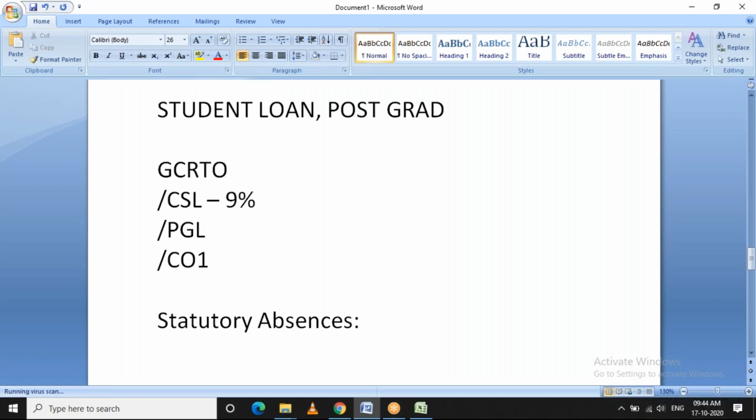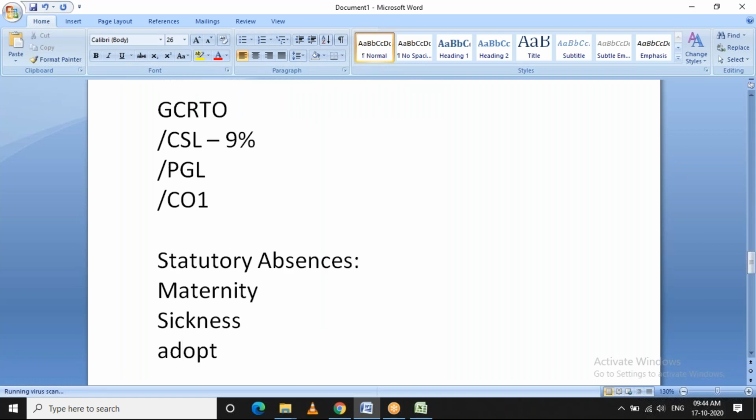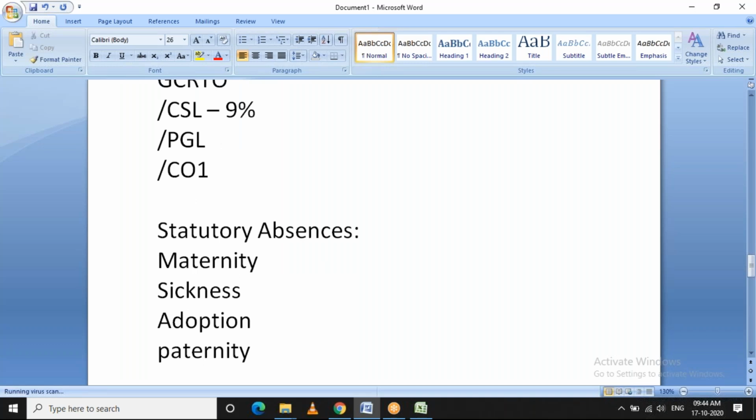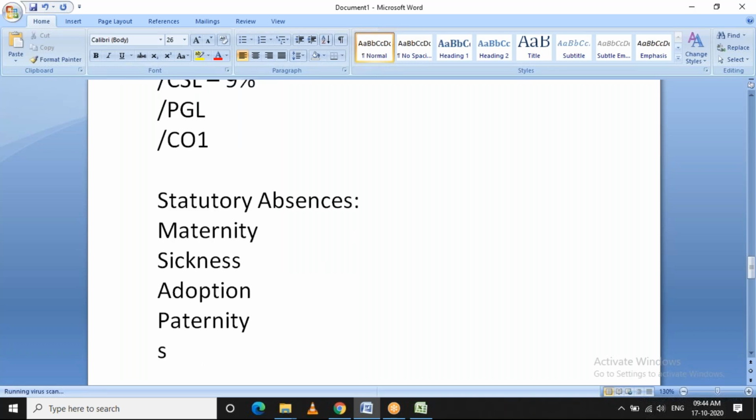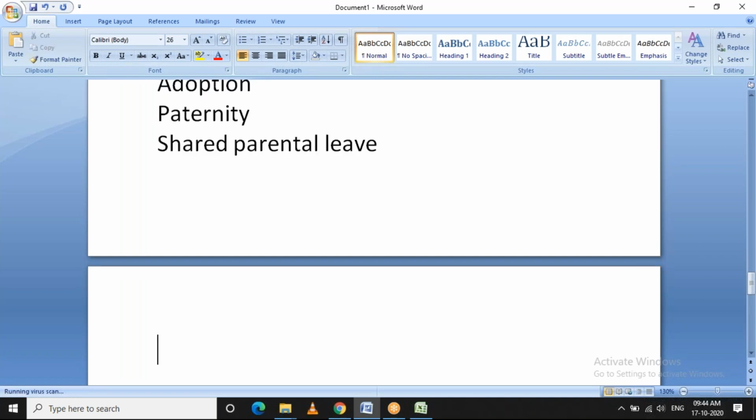For example, if an employee goes on maternity leave, the UK government will pay some amount for those leave durations. Likewise, we have sickness, adoption, paternity, and child parental. All these are called statutory absences.